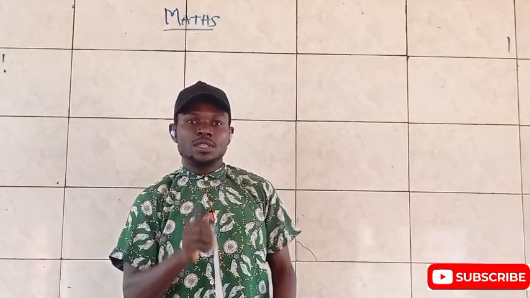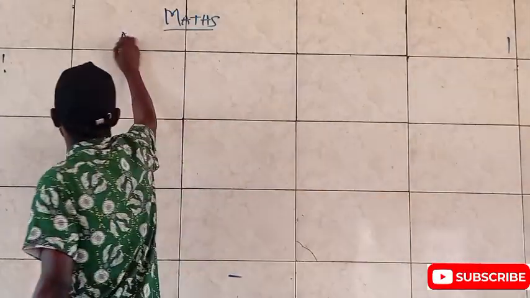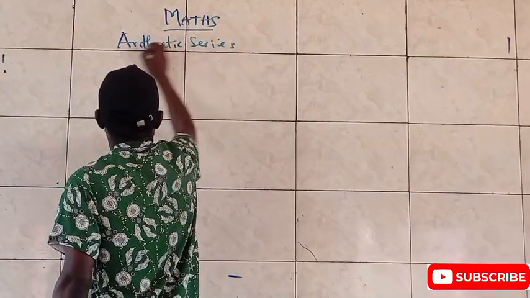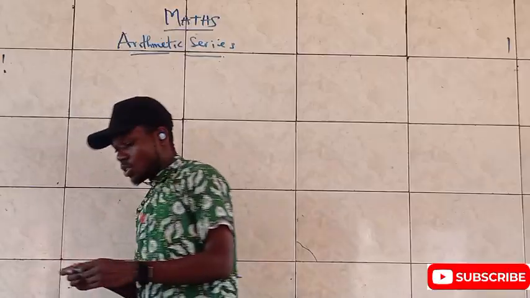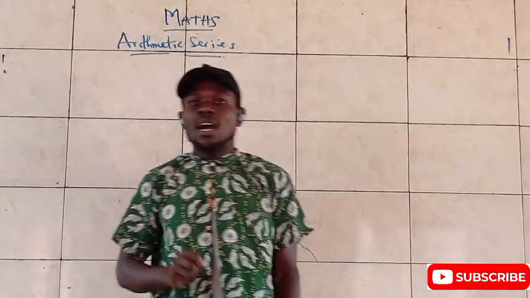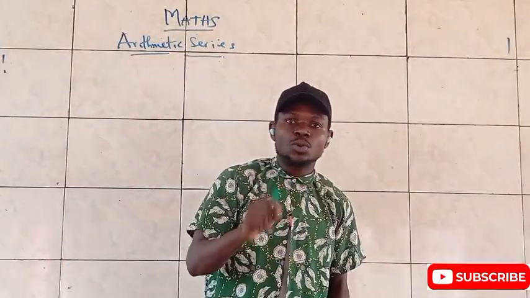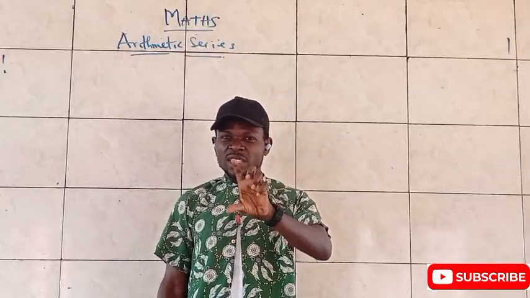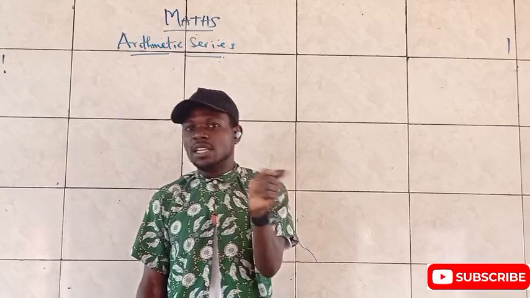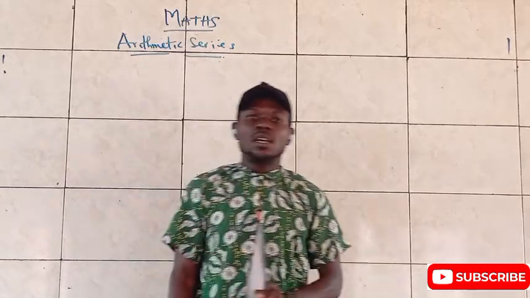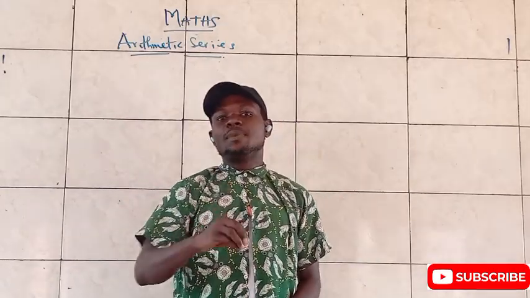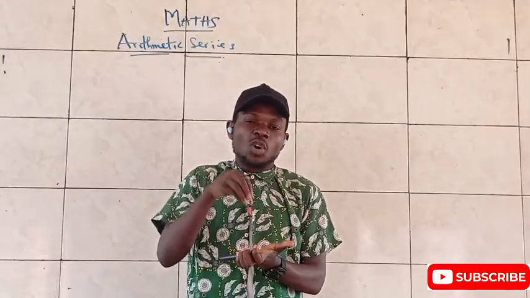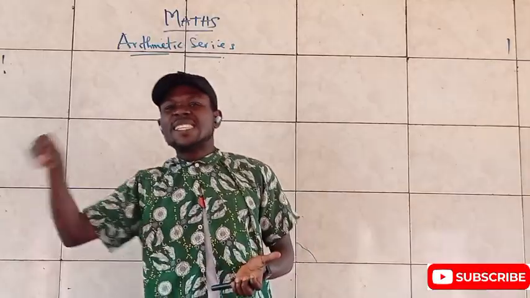We call arithmetic series. Arithmetic series. In our previous class, we did discuss the concept of series, and we said that series can be defined as the sum total, or the sum of the terms of the sequence. This time, the definition is not deviating, only that we are going to be smuggling in the concept of arithmetic sequence in it. So what is arithmetic series? Arithmetic series is simply the sum of the terms of an arithmetic sequence.